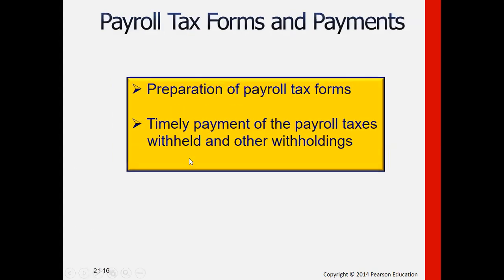As I said a while ago, there would be payroll tax forms as well as payments that will have to be made. Normally we pay the payroll taxes withheld or other withholdings applicable, but normally for salaries, we have our withholding taxes for income taxes out of the salaries. Such should be paid at least monthly, or it depends upon the company as to how they do that. But overall, it should be at least monthly.